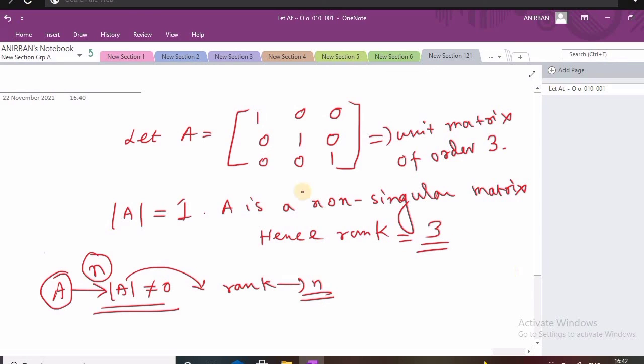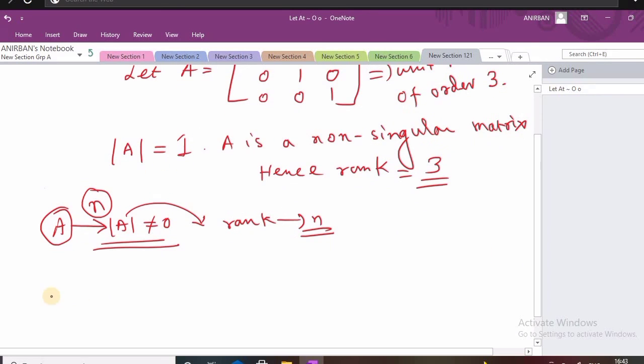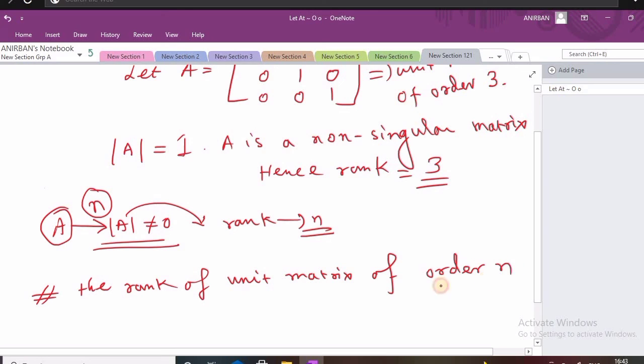This property is known as the rank of a unit matrix. The rank of a unit matrix of order n is n. This is a complete result, and you can just remember it. The rank of a unit matrix of order n is n. So this is a very good, important result.